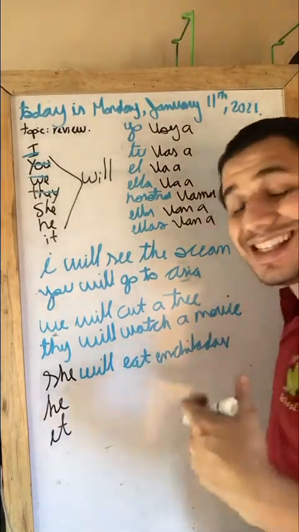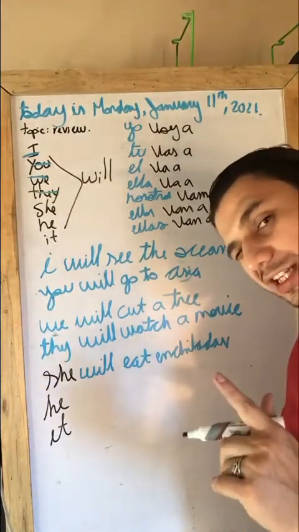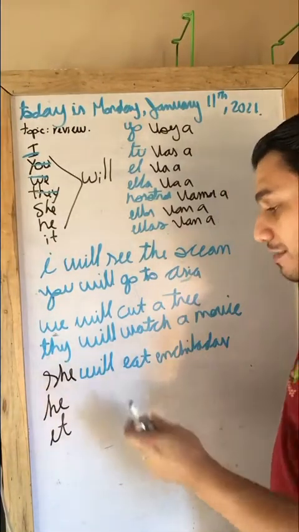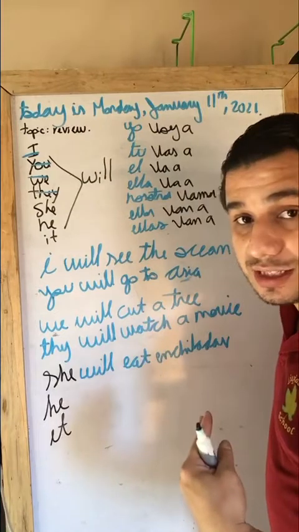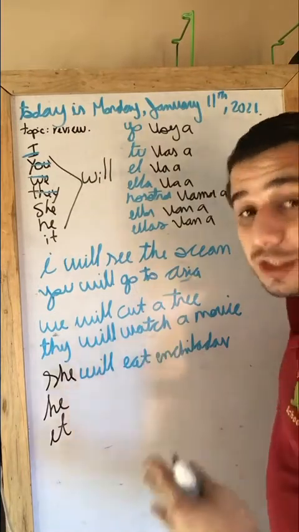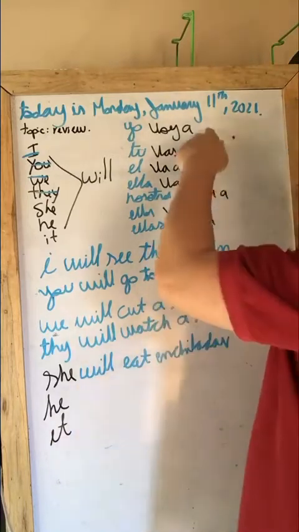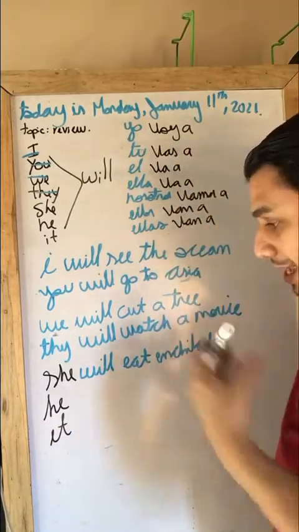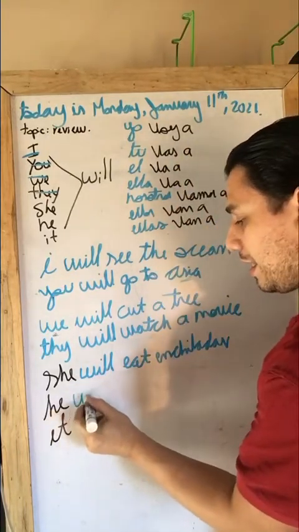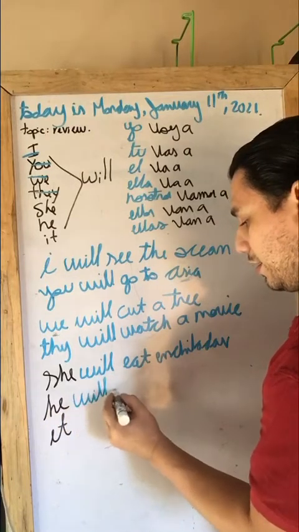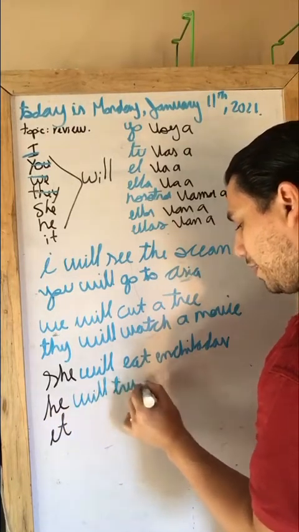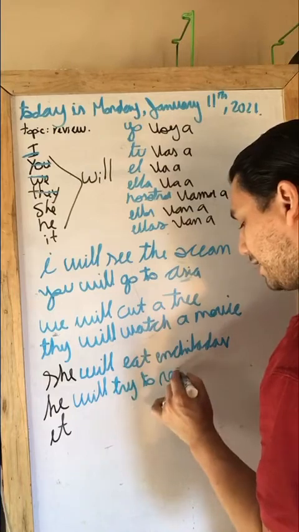So as you can see, the sentence doesn't necessarily have a translation, because will doesn't have a translation. Will has an interpretation because it's more than one word in Spanish and it has more than one meaning. Now for he, he will try to rest.